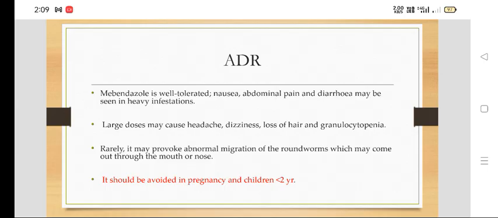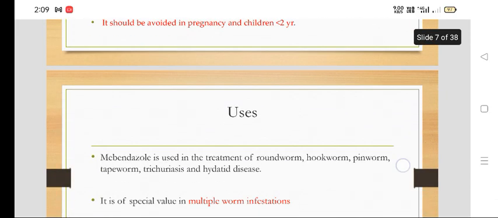Rarely it may provoke abnormal migration of roundworms, which may come out through the mouth and nose, but it is very rare. This drug should be avoided in pregnancy and in children less than 2 years of age.